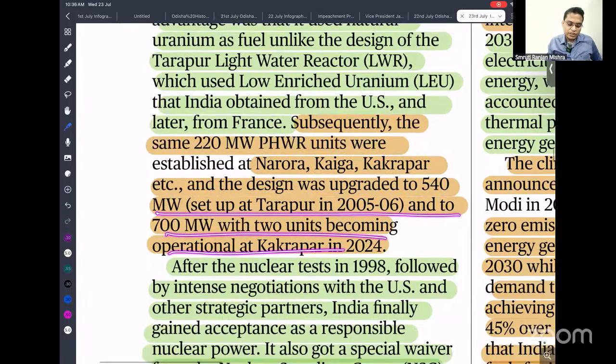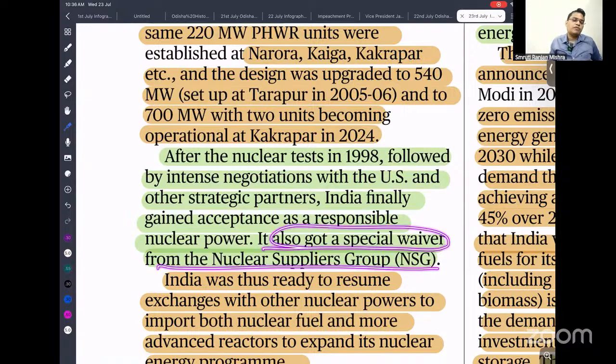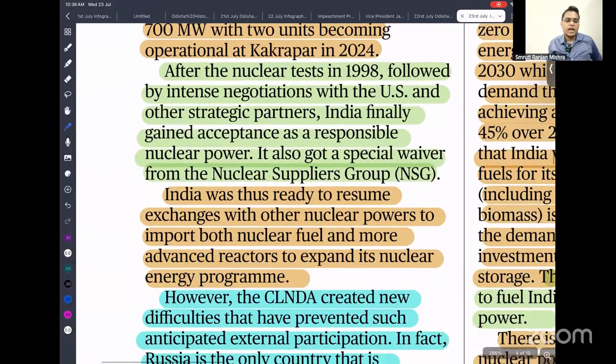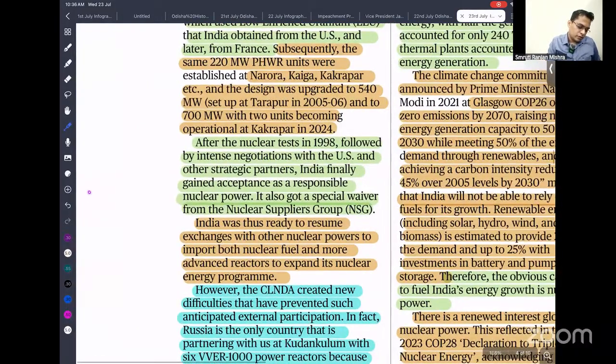After the nuclear test in 1998, followed by intense negotiation, we received a waiver from the USA. Now we also got a special waiver from the Nuclear Suppliers Group. So now we can trade in uranium and we can trade in civil nuclear supply and other technological aspects also. But we need to put our nuclear plants under the IAEA safeguards.